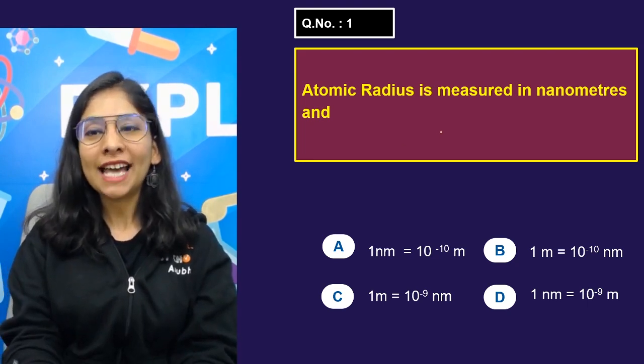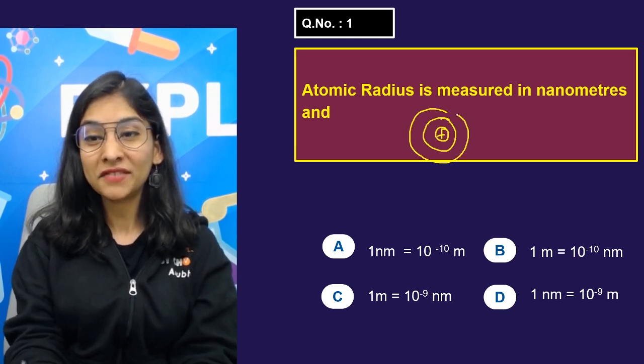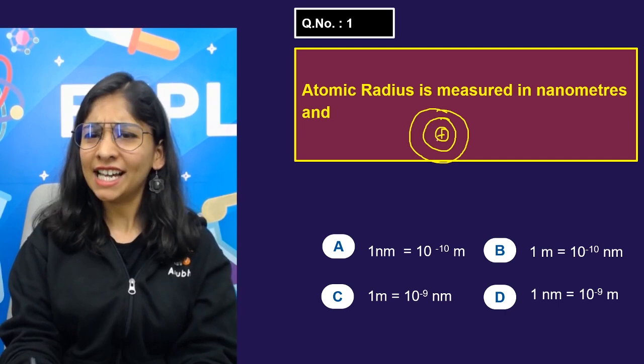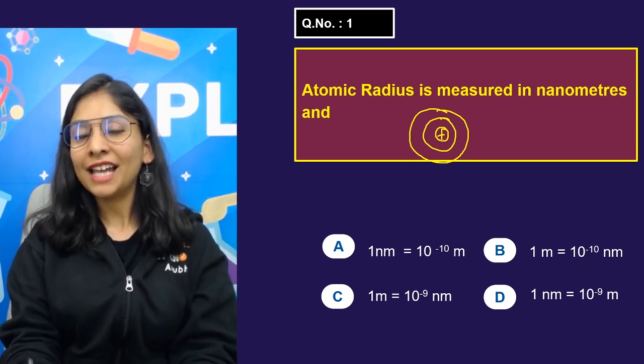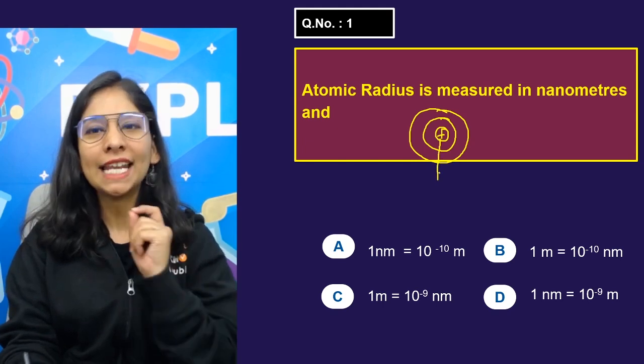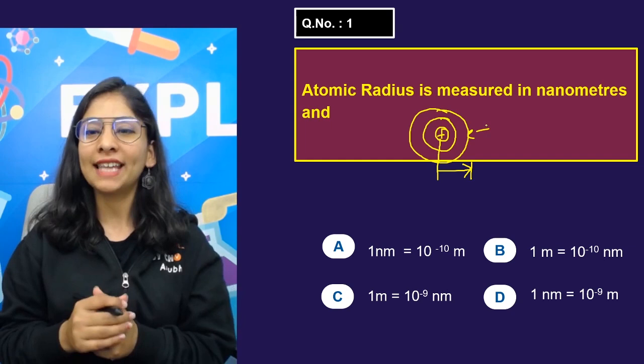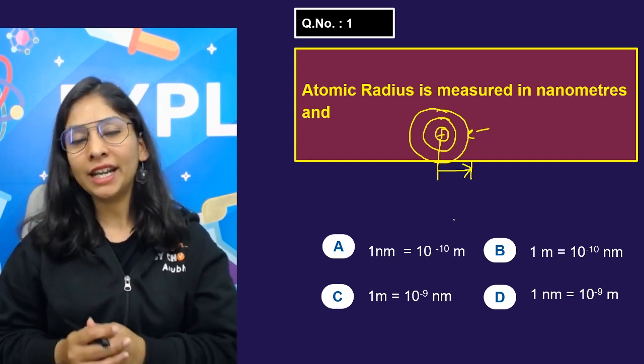First of all, what exactly is atomic radius? You know that the atom is not indivisible, we can divide our atom. The size of the atom is the distance between the center of the atom and the outermost shell in which an electron is present. This is atomic radius.